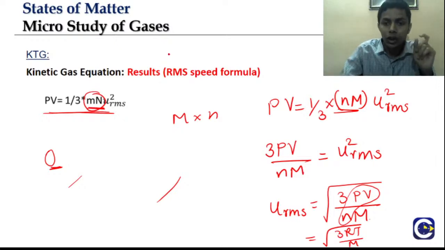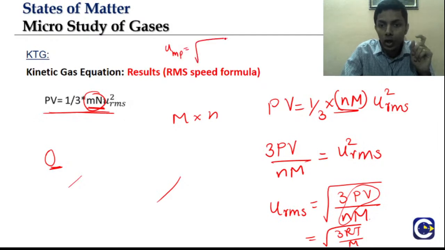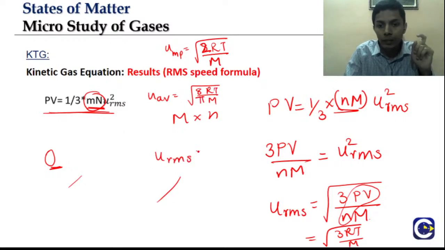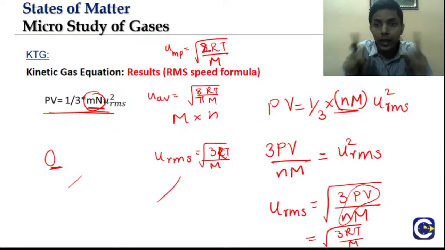The expressions are: for most probable, root of 2 RT by M; U average is root of 8 RT by pi M; and URMS is root of 3 RT by M. Then the ratio is very important to be known. If you know these three formulas, a major part of velocities is done.